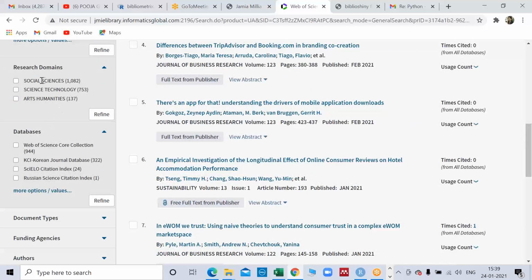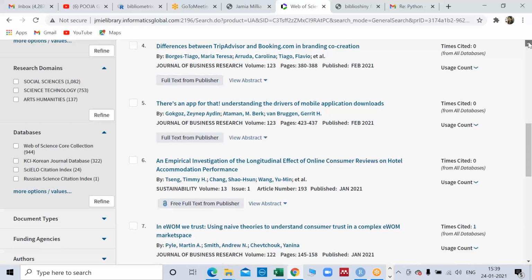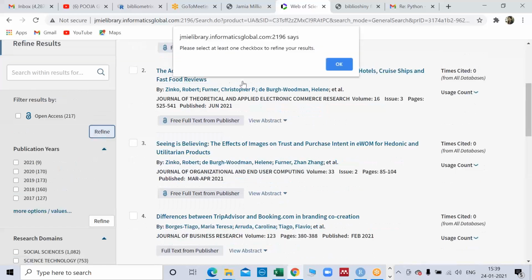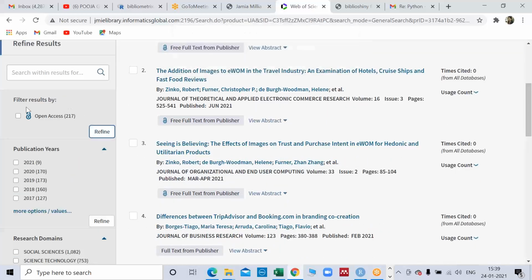So we can refine our research by filtering using some filters, right? Like, okay, I need to tick only open access. Just give me a second.